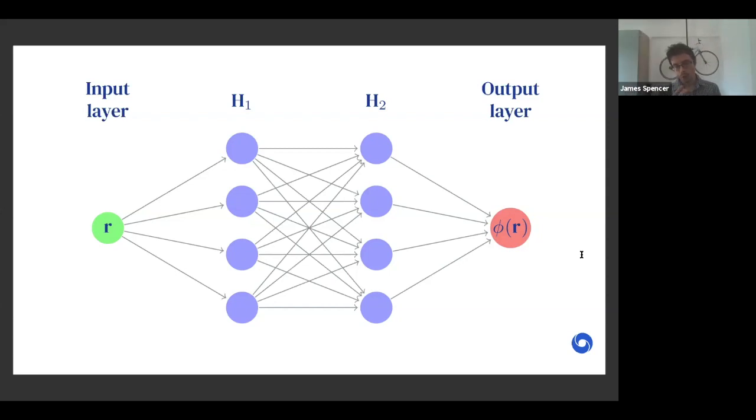And then that's passed on to an arbitrary number of these hidden layers until finally we spit out, in this case, a single result at the end of the network, our wave function.